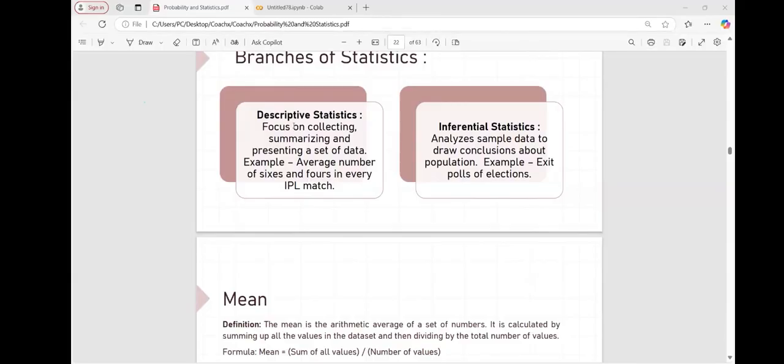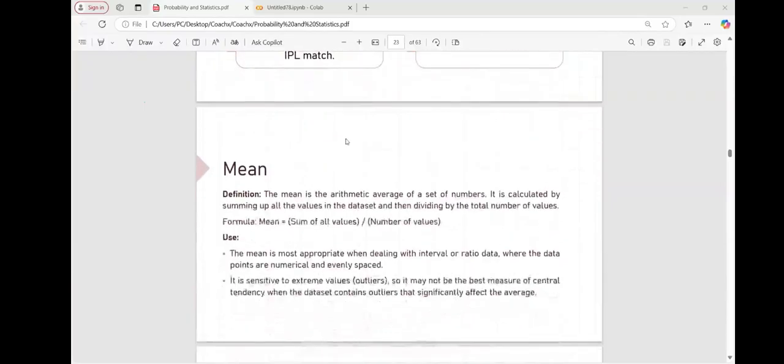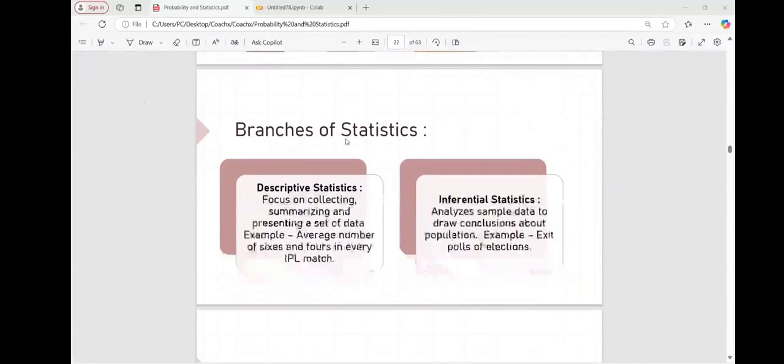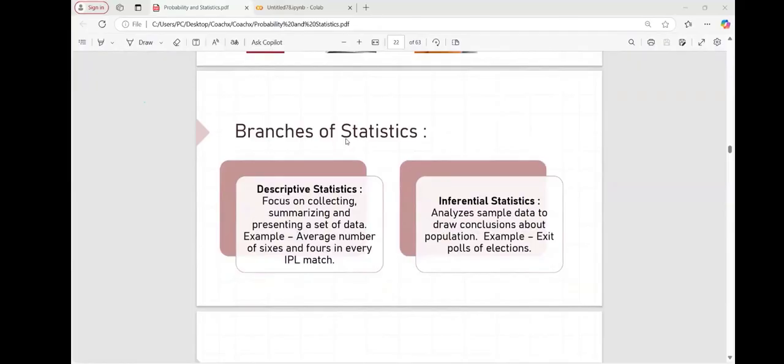If you have some summarization and collection, or you are just presenting the set of data, then we call it descriptive statistics. Understood? Ma'am, 1 minute, I just wanted to note down inferential. Okay.